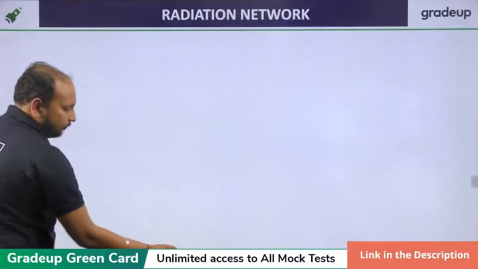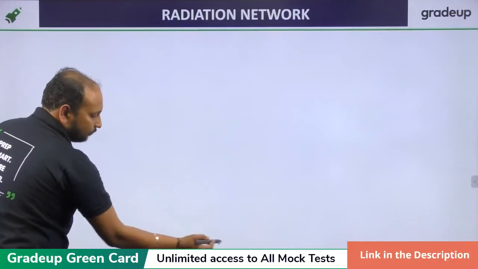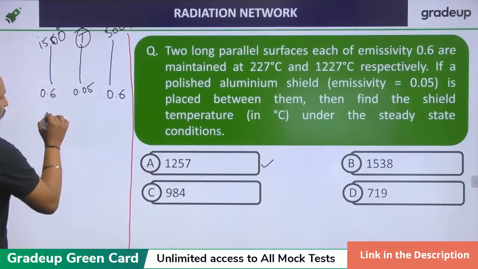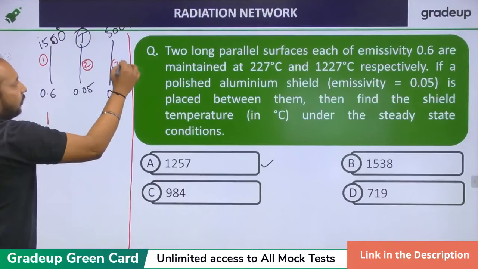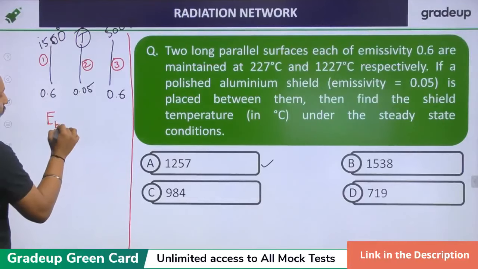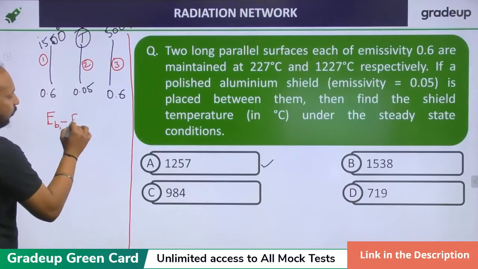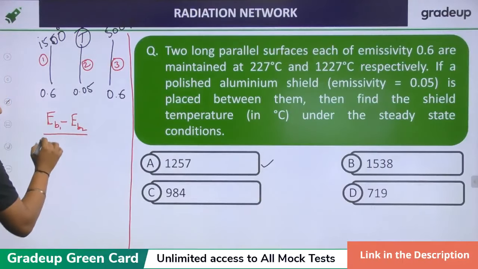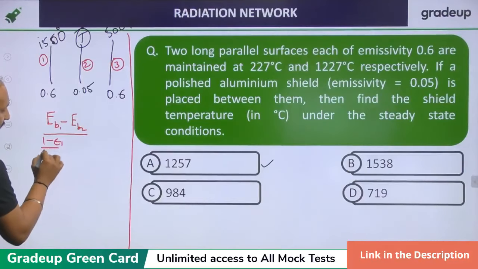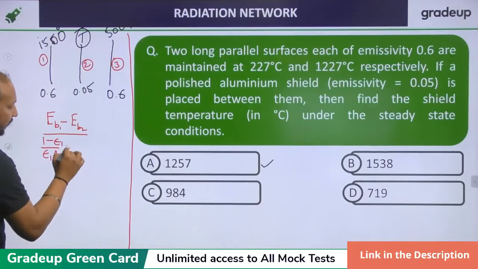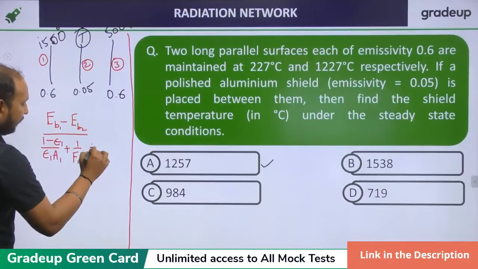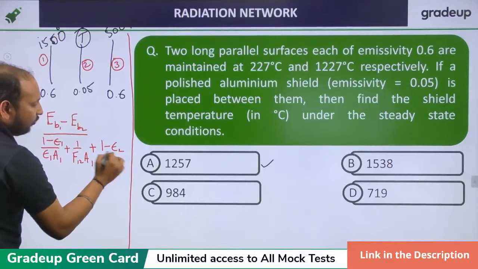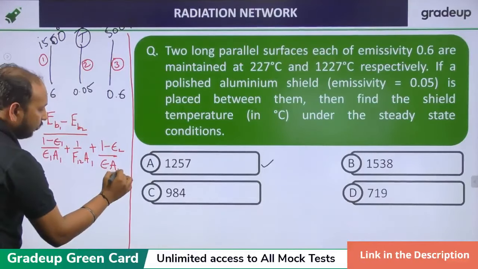Next, you can write this plate as 1, this is 2, this is 3. So (EB1 minus EB2) upon [(1 minus E1) upon E1A plus 1 upon F12 A1 plus (1 minus E2) upon E2 into A2].